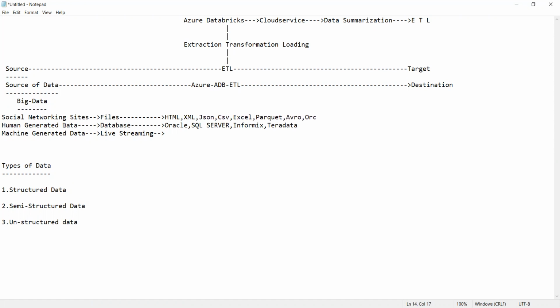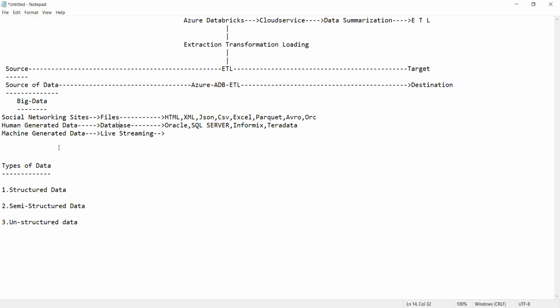Then you have human generated data. Mostly the human generated data is in a proper form, that is, in the form of rows and columns. So you have human generated data in the form of databases, such as an Oracle database, SQL Server database, Informix database, Teradata database, etc.